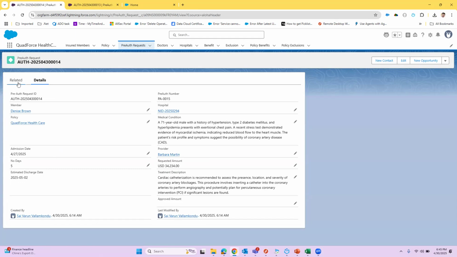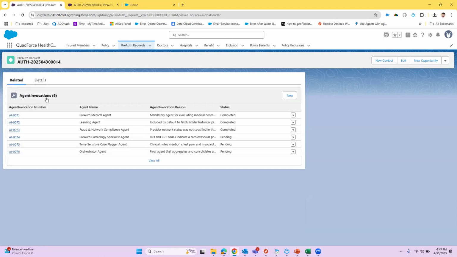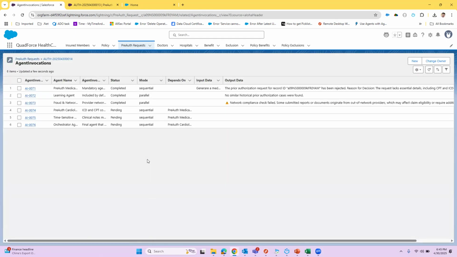Once the prior authorization request is created, we have something called the screening layer, which, based on the information from the prior authorization request, analyzes its urgency, requirement, medical necessity, and the time, and creates a swarm plan. We are using the Prompt Builder, basically the LLM part of Agentforce, to generate this swarm plan. Once the plan is generated, it creates agents, which are represented by agent invocations here.